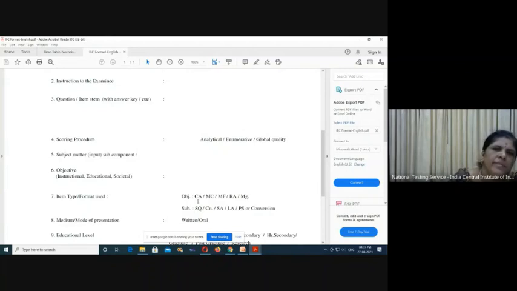Objective means constant alternative, it is represented by CA, and MC represents multiple choice. MF represents multiple facet. RA is rearrangement, and MG is matching. Likewise, for the subjective type, we have 5 types that I have already mentioned. For simple question we have SQ, completion is CN, short answer is SA, long answer is LA, and PS means problem solving or conversion.